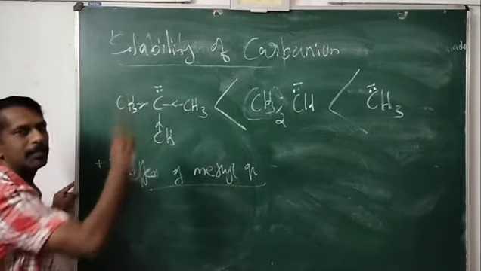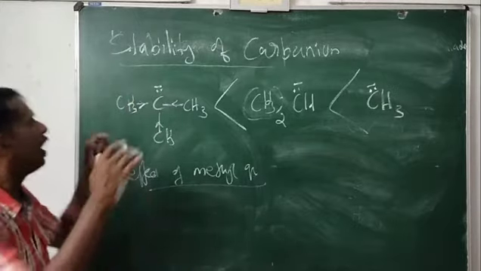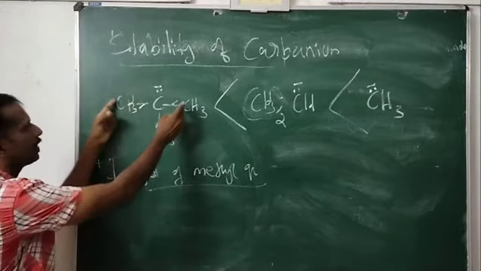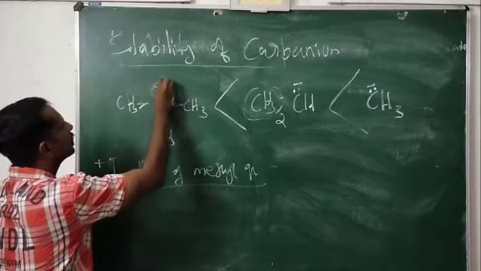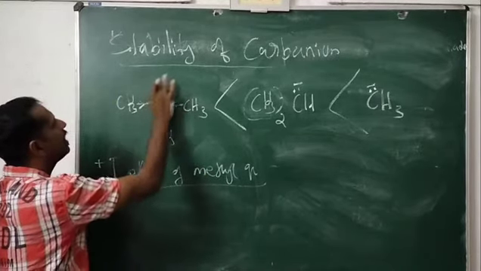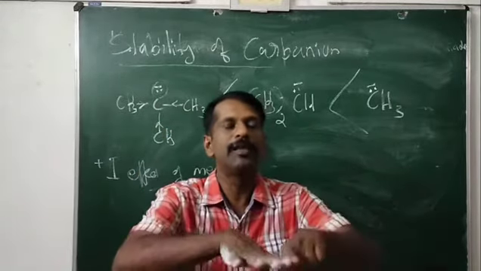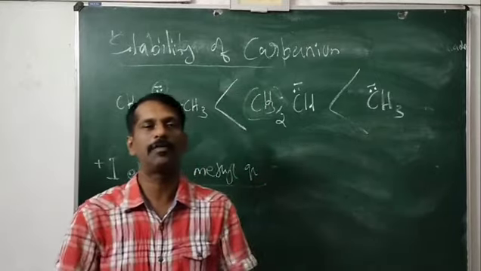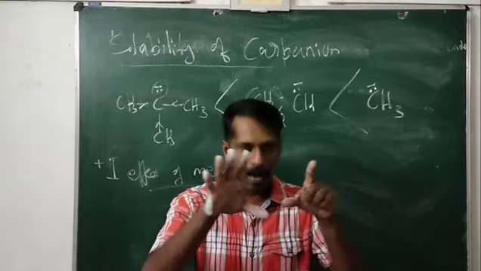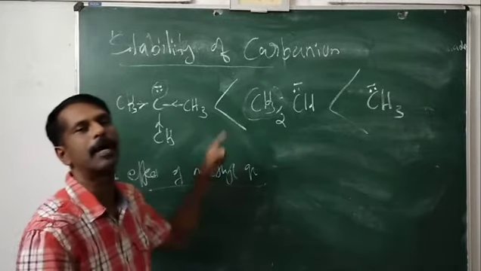It has a particular amount of electron density present on this carbon. In addition to that, because of the plus I effect of the alkyl group, what will happen? The electron density on this carbon will increase. When the charge density is increasing on the carbon, it will destabilize. So because of the plus I effect of alkyl groups, there will be a destabilization for the carbanion.